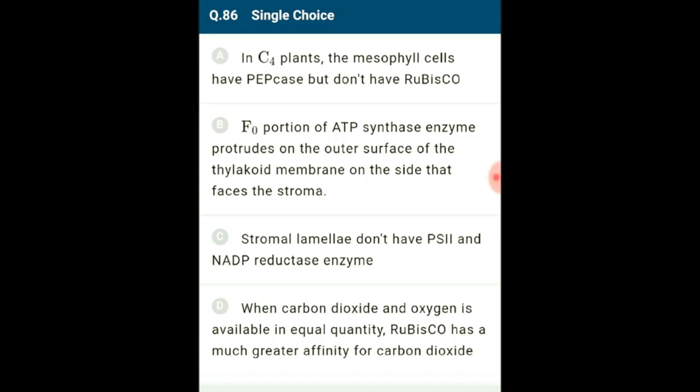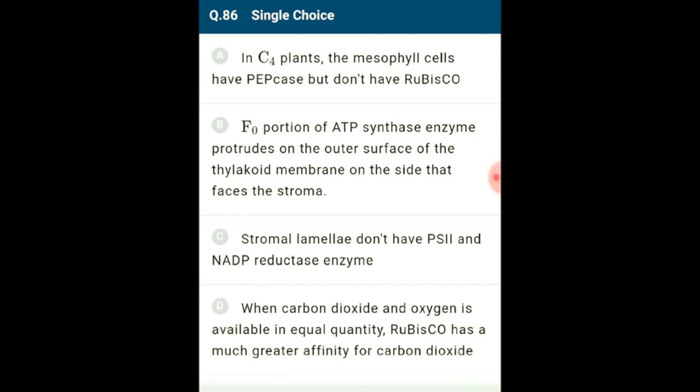One, called F0, is embedded in the thylakoid membrane and forms a transmembrane channel that carries out facilitated diffusion of protons across the membrane. The other portion, called F1, protrudes on the outer surface of the thylakoid membrane on the side that faces the stroma. The membrane or lamella of the grana have both PS1 and PS2, while the stromal lamellae membranes lack PS2 as well as NADP reductase enzyme.